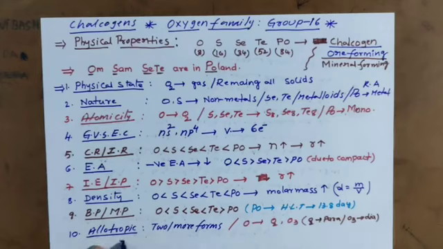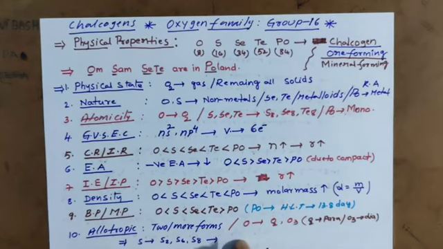Next we have sulfur. Sulfur generally exists in S2 form, S6 form, S8 form. Generally we have monoclinic, prismatic and plastic sulfur, alpha, beta, gamma.